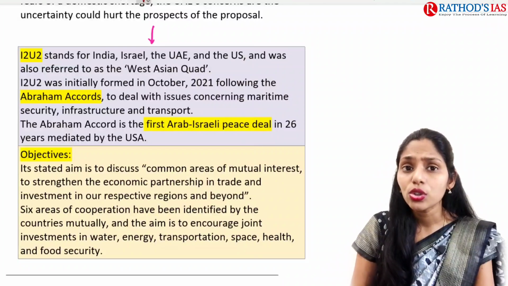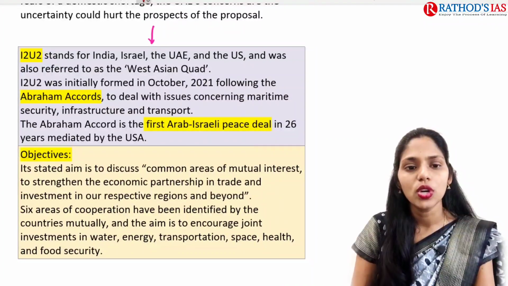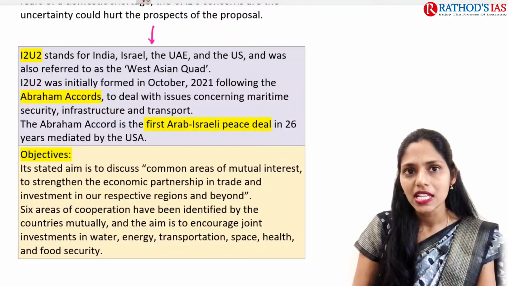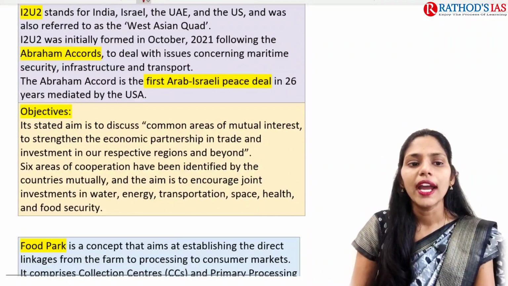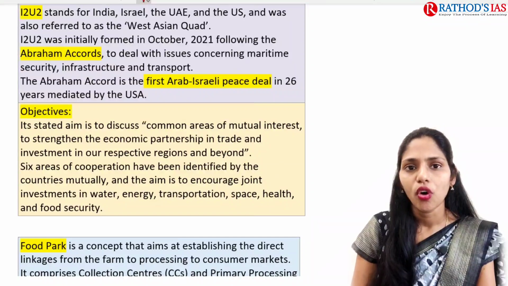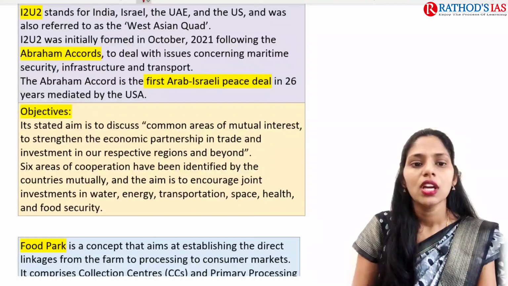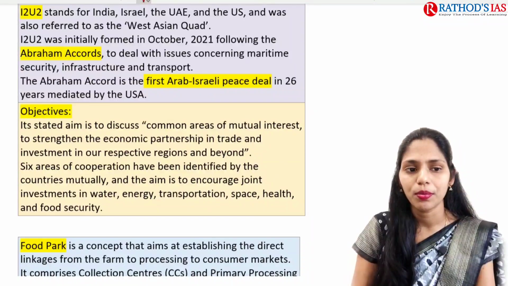So what is this I2U2? I2U2 stands for India, Israel, UAE and USA. It is referred to as the Western Asian Quad. I2U2 was initially formed in October 2021 following the Abraham Accords. The Abraham Accords are the first Arab-Israeli peace deal. So this is also very important.